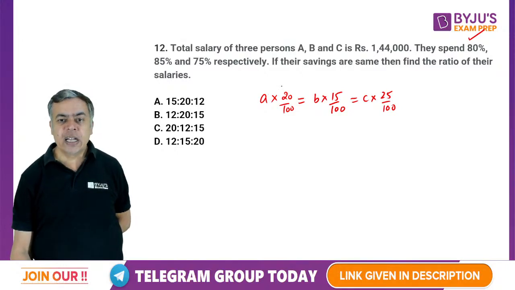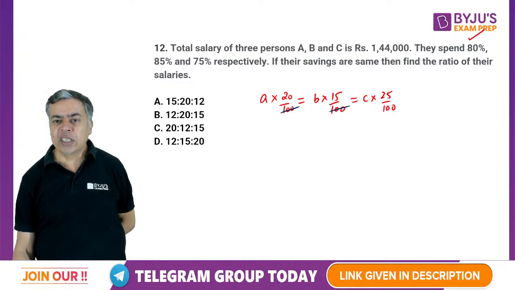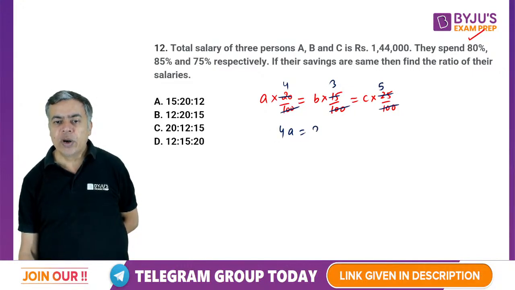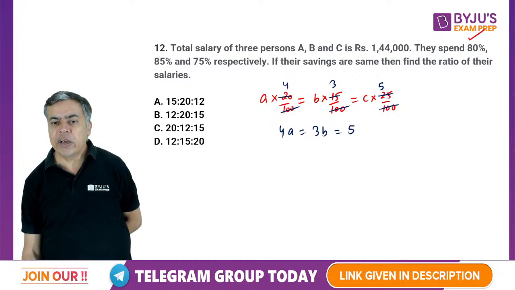Now if I cancel that, okay, because it is equal, let's cancel it. 4, 5 into 4, 5 into 3, 5 into 5. So I have 4A equal to 3B equal to 5C.